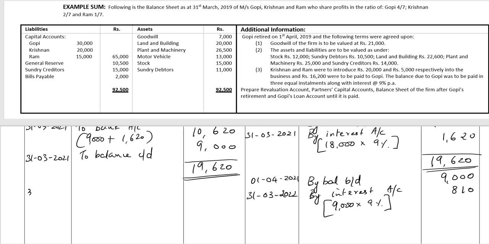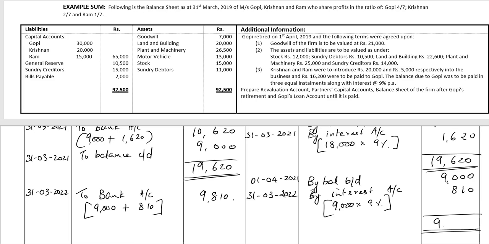And final payment on 31/3/2022 to bank account: the installment 9,000 plus 810 rupees, 9,810 rupees. There is no balance carried down. The loan amount is closed. Gopi's loan has been paid off.